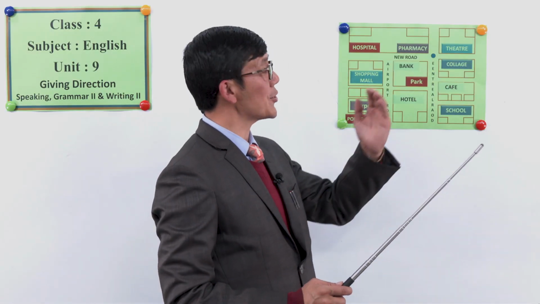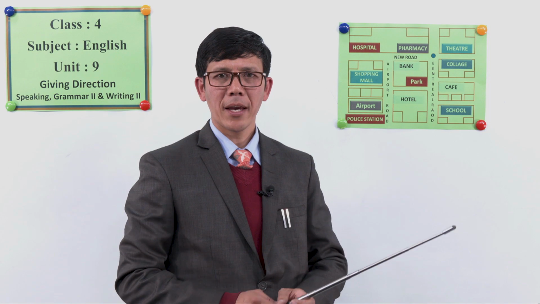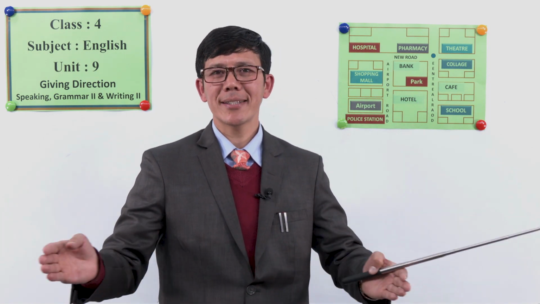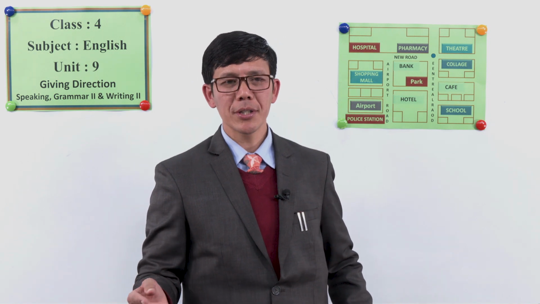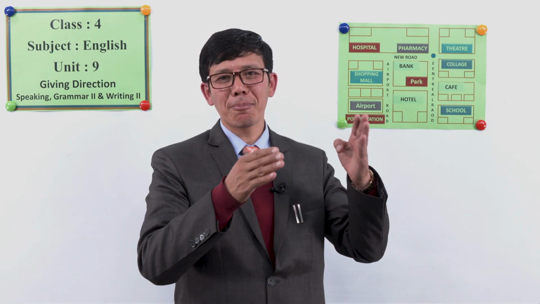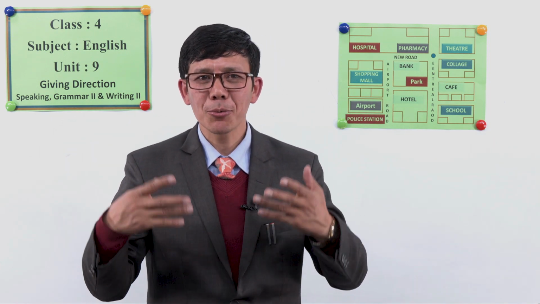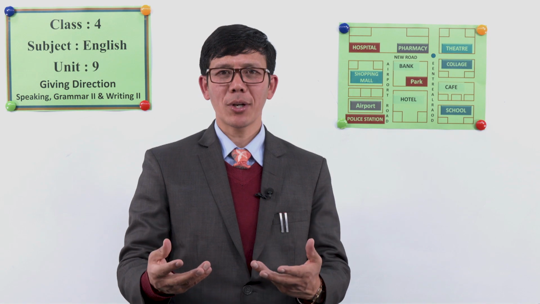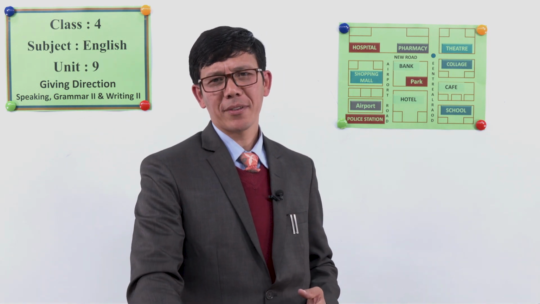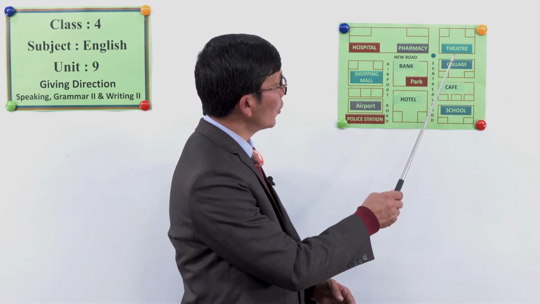And take the second turning. We also can take the second turning, third turning, and go straight for about 50 meters, 100 meters, 500 meters, and there is that particular place on your left or on your right. This is what you have been learning. In the previous classes too, we discussed the same. So I guess all of you are clear about this map now.